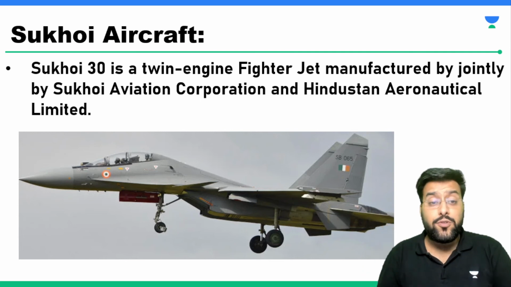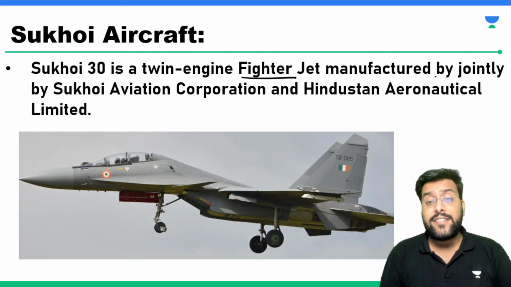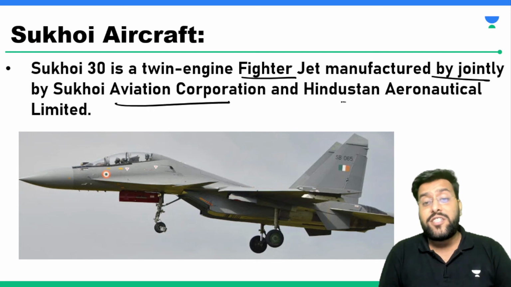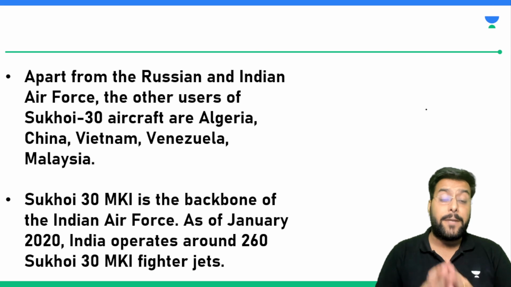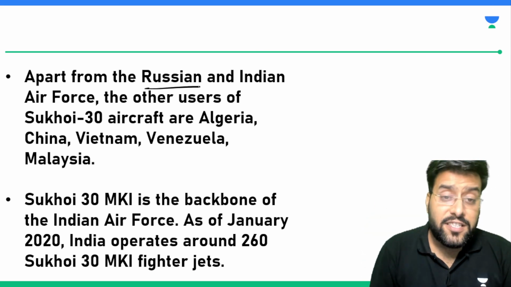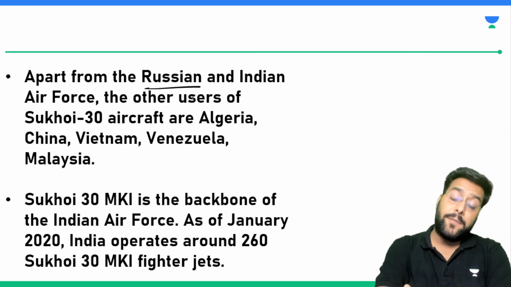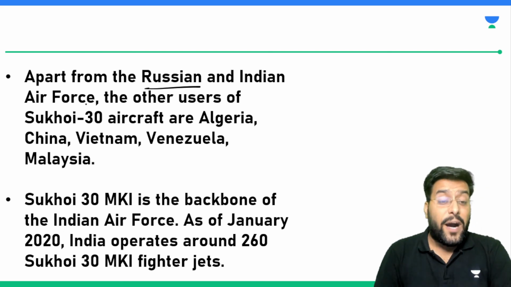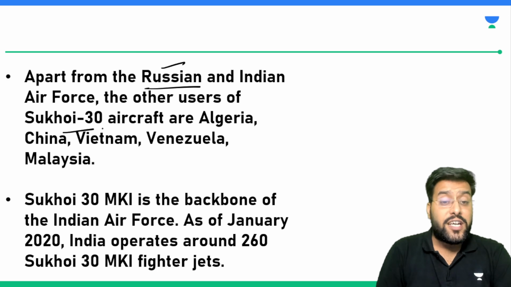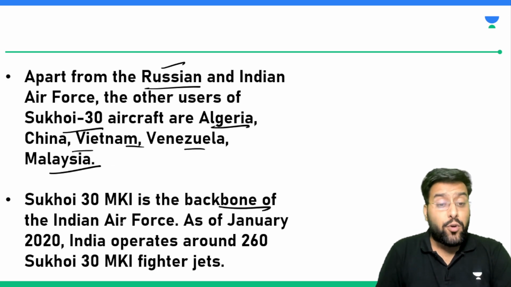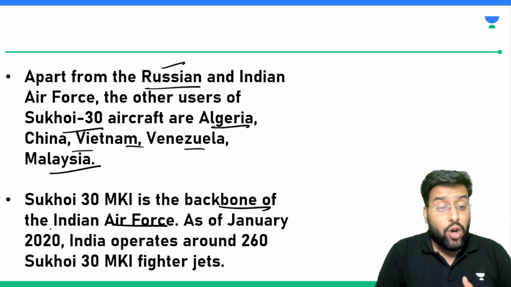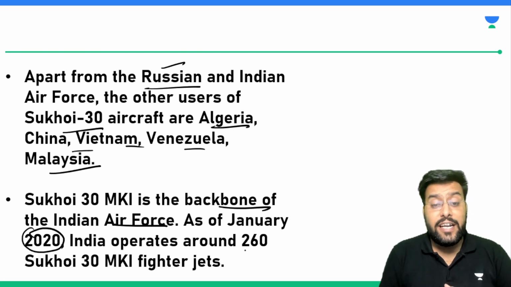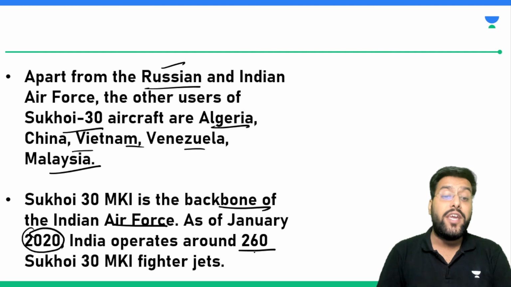So the third one is the Sukhoi aircraft. It is a twin engine fighter jet manufactured jointly by Sukhoi Aviation Corporation and Hindustan Aeronautics Limited. It was initially manufactured in Russia, but now it is being manufactured by Hindustan Aeronautics Limited in India only, with Russian collaboration. Apart from the Indian Air Force and Russian Air Force, Sukhoi 30 is used by Algeria, China, Vietnam, Venezuela and Malaysia. It is the backbone of the Indian Air Force. As of January 2020, India had around 260 Sukhoi fighter jets.